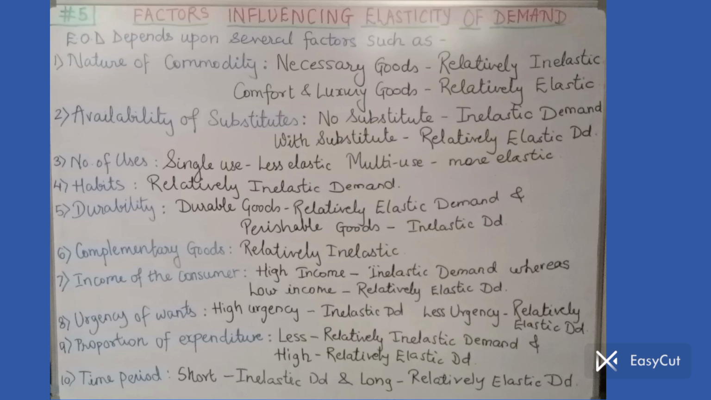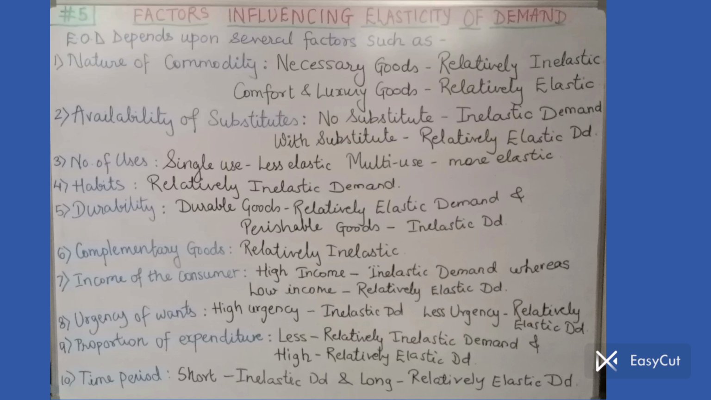Elasticity of demand (EOD) depends upon several factors such as point number 1, nature of commodity. Nature of commodity means the goods can be of necessary category or they may be of comfort and luxury. Now again apply your logic. Necessary goods, the demand will be relatively inelastic. Inelastic means non-changeable because they are necessary. Anyways, we have to buy it, whatever may be the price. So inelastic demand. In case of comforts and luxuries, it's up to our choice. We may wait also for some days, some time. So it is relatively elastic, changeable demand.